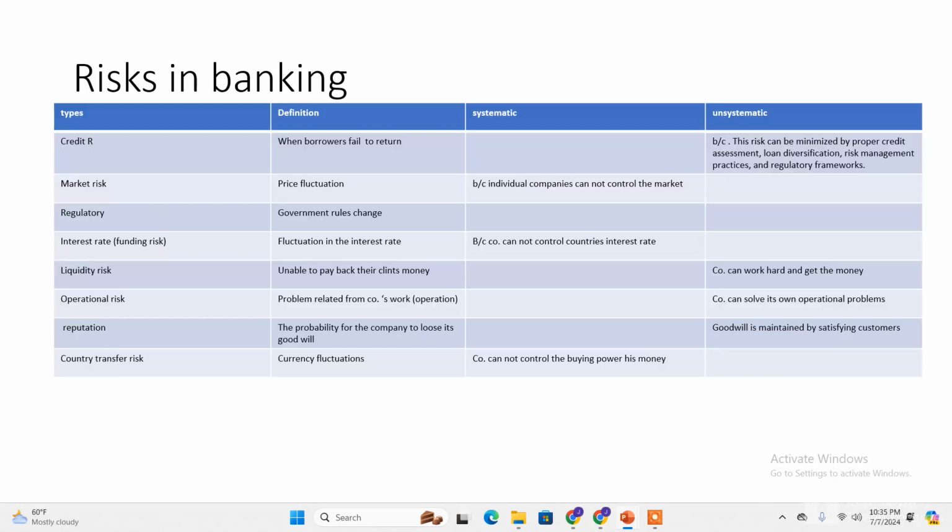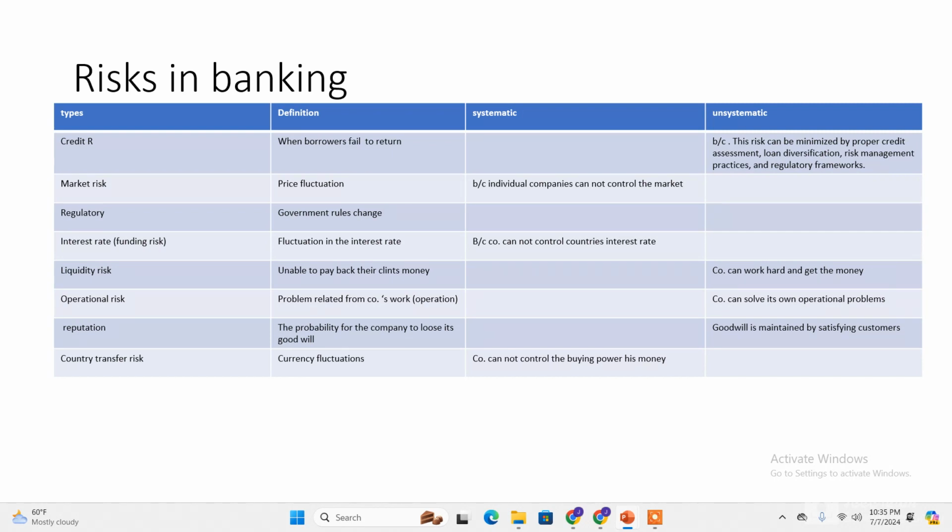The other one is reputation risk. We have seen operating risk. Reputation risk is the probability for the company to lose its goodwill. This is how people will perceive this company. So the company can maintain this goodwill. That means it's unsystematic risk.